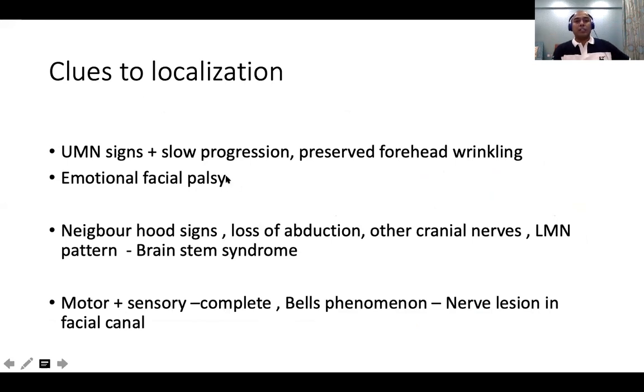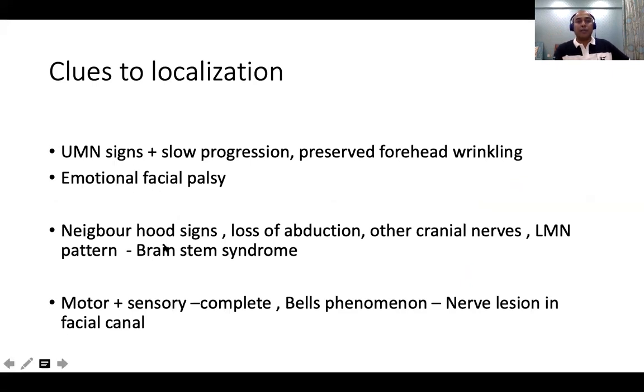Upper motor can show one interesting phenomenon known as emotional facial palsy. I didn't explain that. In emotional facial palsy, the spontaneous facial expressions are much better preserved. And when a particular patient has a spontaneous facial expression, his facial weakness appears to be increased. This is one interesting phenomenon, sometimes seen with upper motor facial nerve weakness, not always. When you ask them to smile, they may not smile. But when they spontaneously smile, it may look better. And when they spontaneously smile, the facial nerve weakness also appears to be a bit increased. In that case, it is known as an emotional facial palsy.